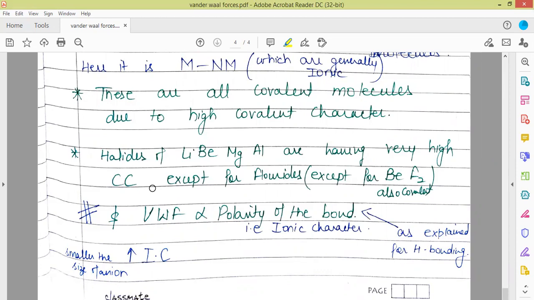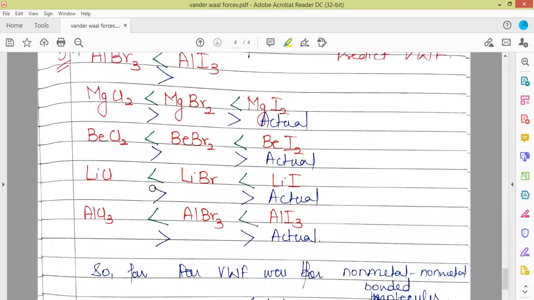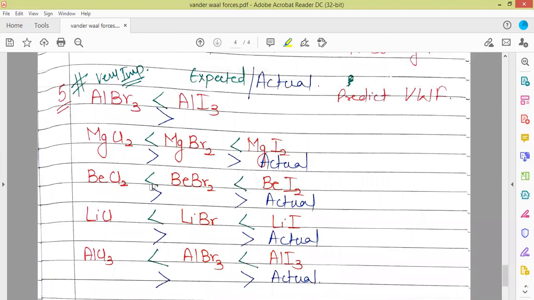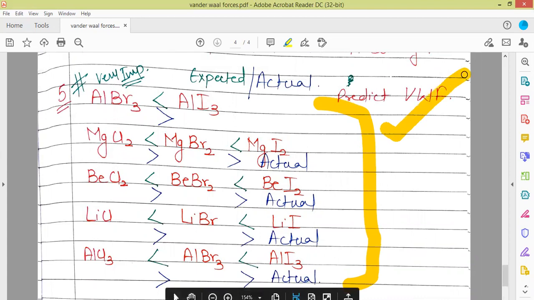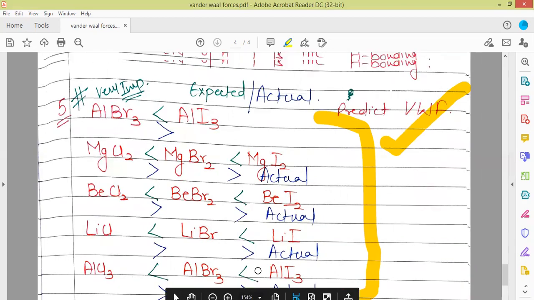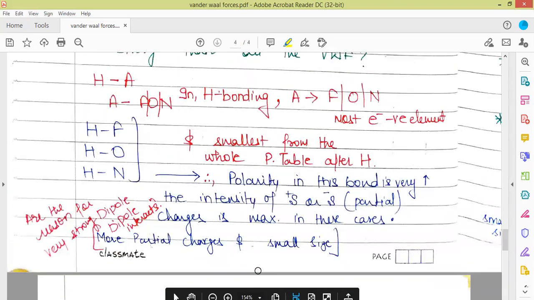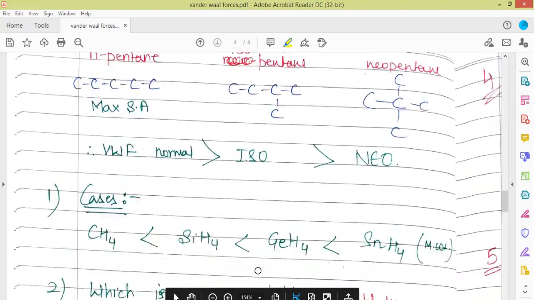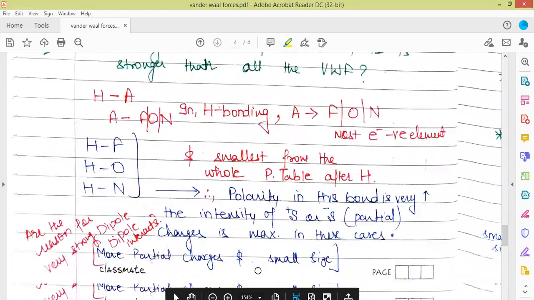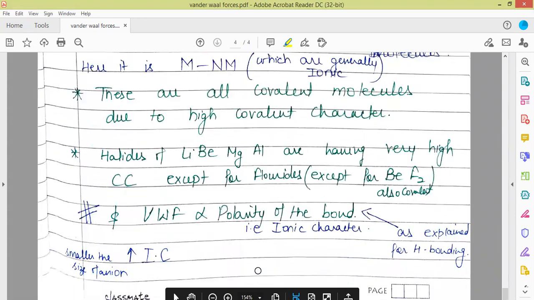As with hydrogen bonding, we discussed that the more the polarity, the more the extent of hydrogen bonding. The smaller the size of the anion, the more the ionic character, and the more the ionic character, the more the van der Waals force strength for such cases. So these are very important from the point of view of competitive exams. Generally, we attempt them the wrong way. Here I have mentioned all the cases where van der Waals forces can be asked. I have discussed all the examples. So that is it for van der Waals forces. This will also help you in the competitive exams coming forth.